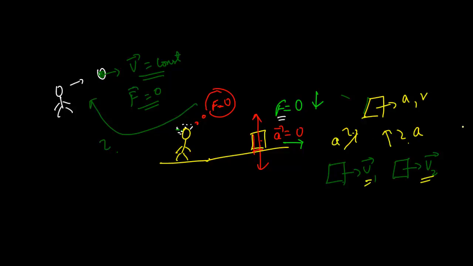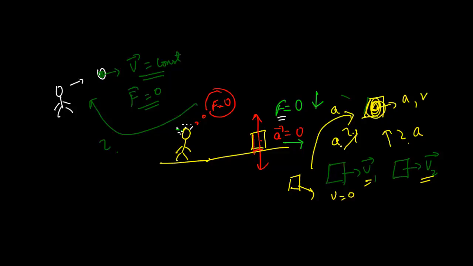If I ask a third guy who is at rest, he'll also say that the same a is there for the body we are looking at. In other words, for bodies moving with constant velocity with respect to each other, the acceleration of any other object is the same.